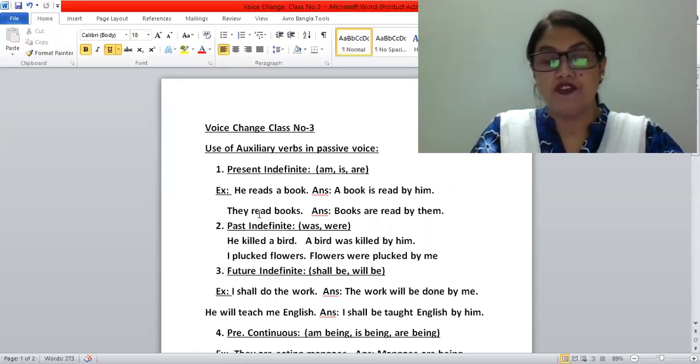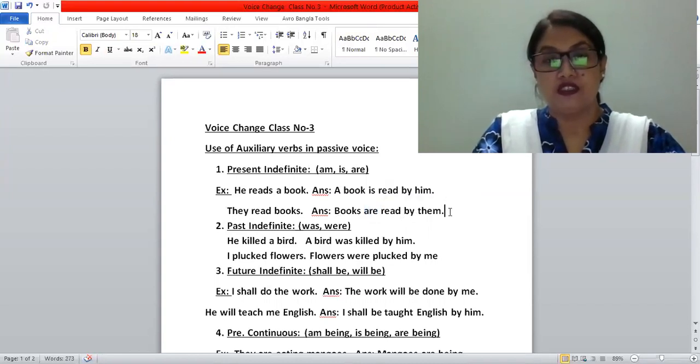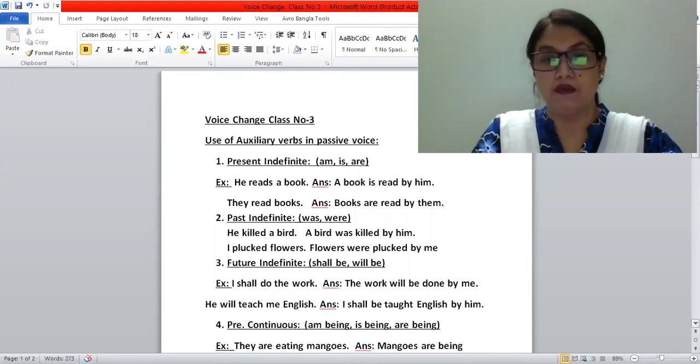Okay, so I have written another example. Suppose they read books. Here books is the object, so books will be the subject in the passive voice. As it is plural number, for that reason we have used here are. So books are read by them. So in present indefinite tense, we have to use the auxiliary verb am, is, are according to the subject. If the subject is singular, we use am or is. If the subject is plural, we have to use are.